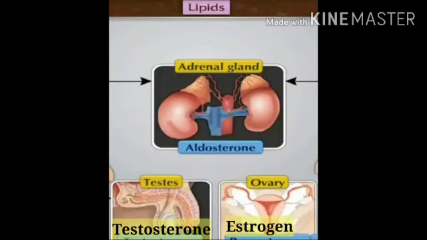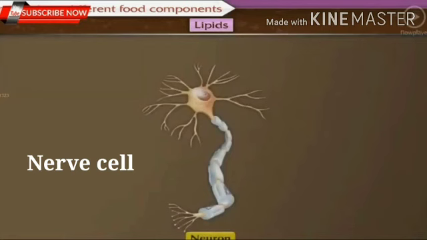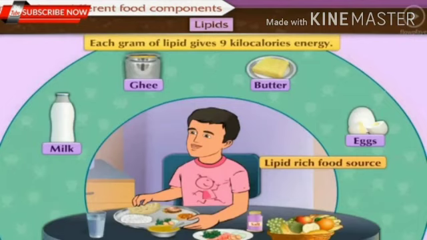These hormones are progesterone, estrogen, testosterone and aldosterone. Next example, our nerve cells also use these fatty acids in the synthesis of covering around the axons of nerve cells. So, we conclude that fatty acids are very important for our body.